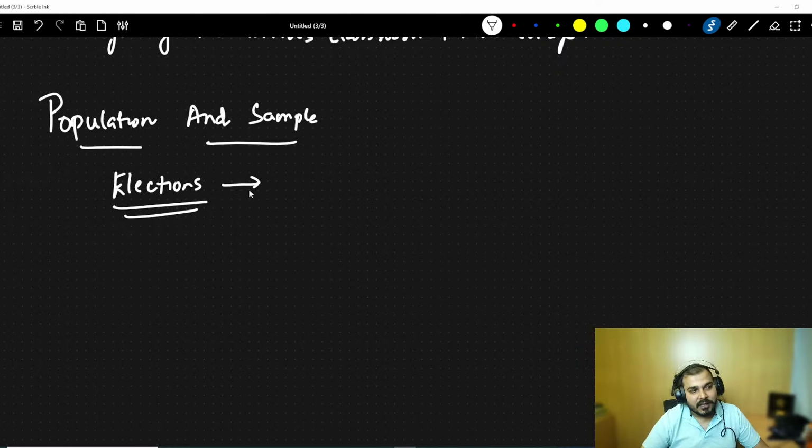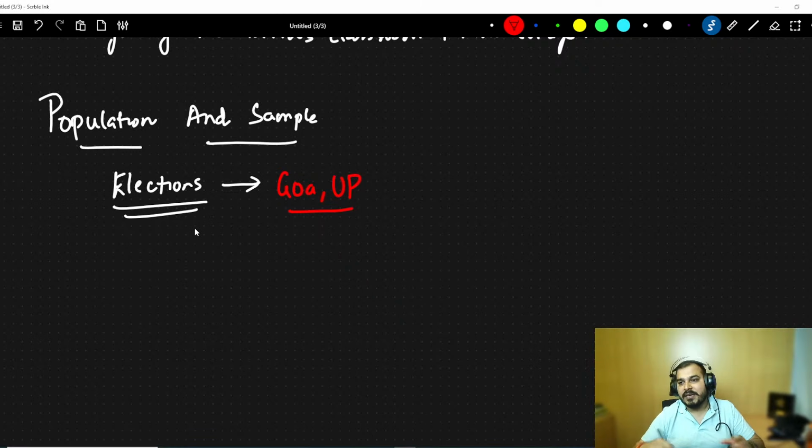Which states are having elections recently? Any states that you know are going to have elections in the upcoming times? Probably you may be talking about Goa, you may be talking about UP, right? Let's consider these two states. Let's consider that the election has finished and we really need to find out the exit poll.